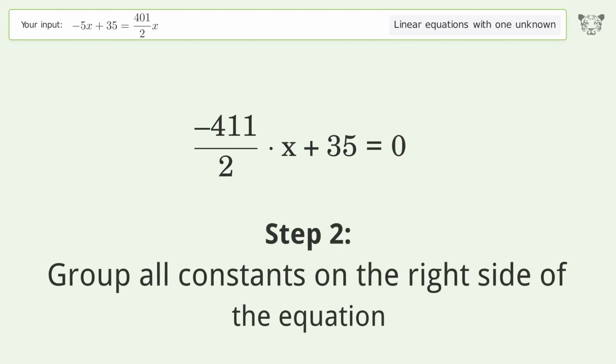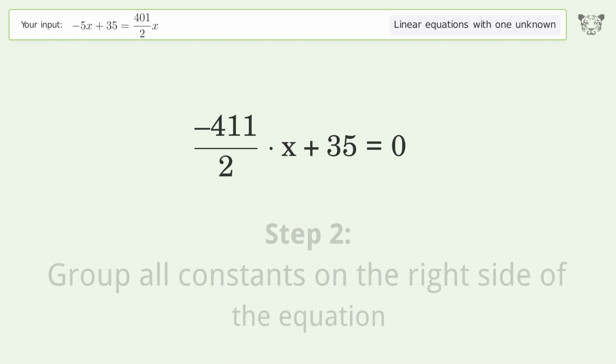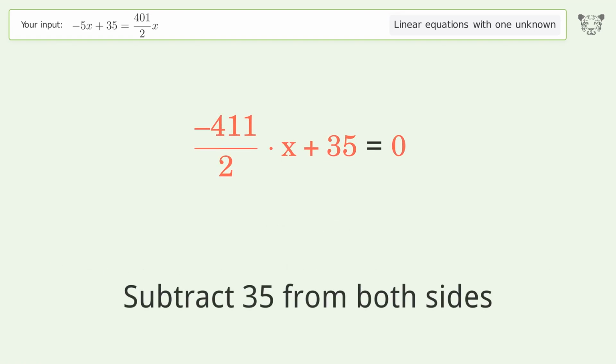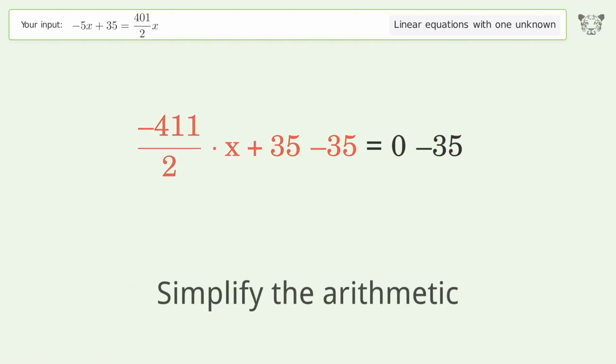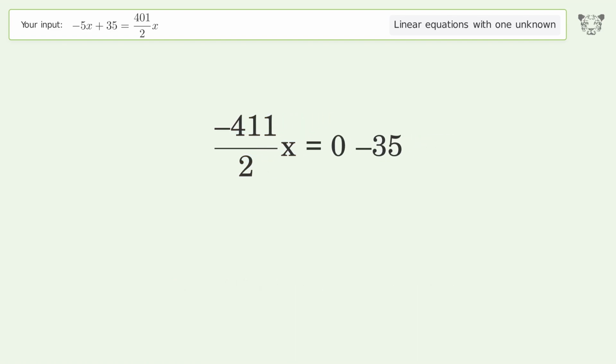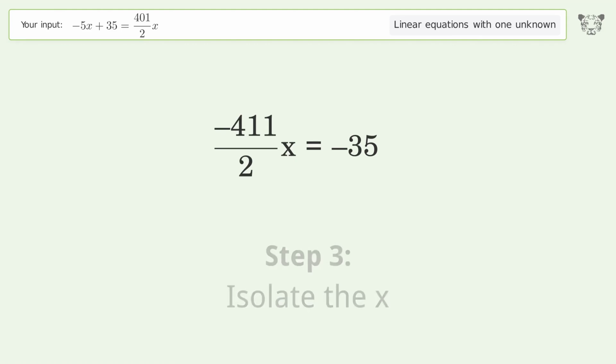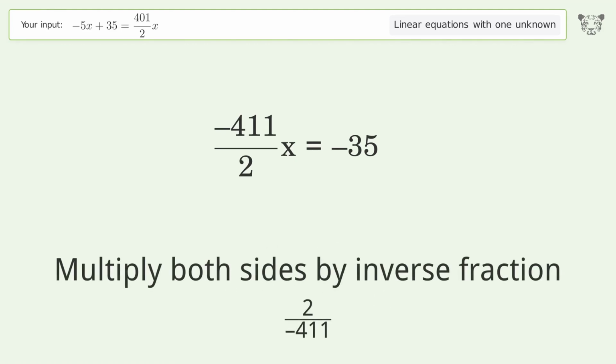Group all constants on the right side of the equation. Subtract 35 from both sides. Simplify the arithmetic. Isolate the x. Multiply both sides by inverse fraction 2 over negative 411.